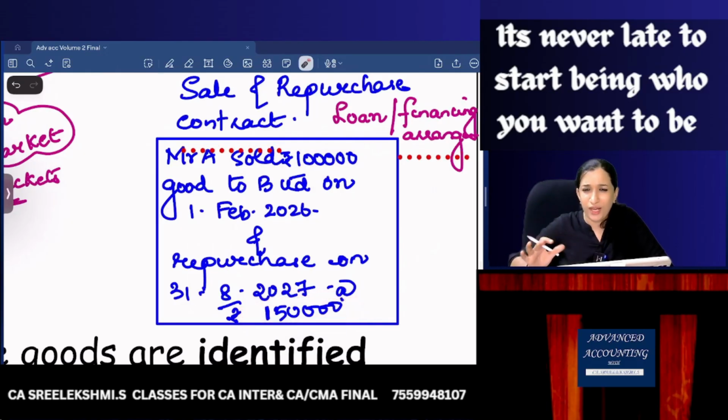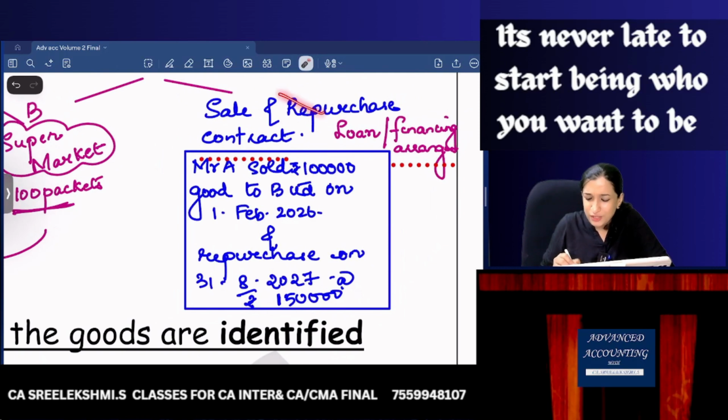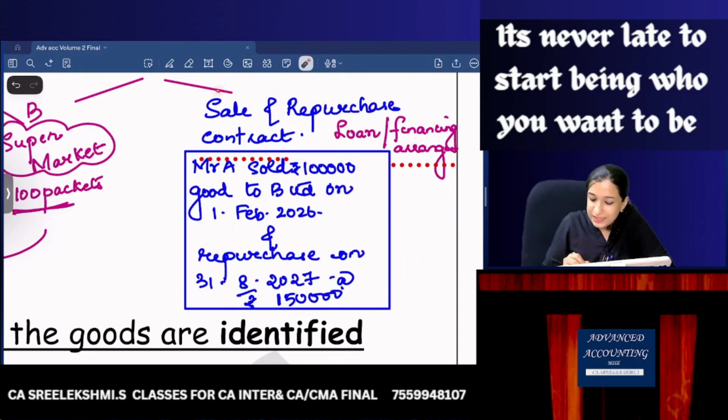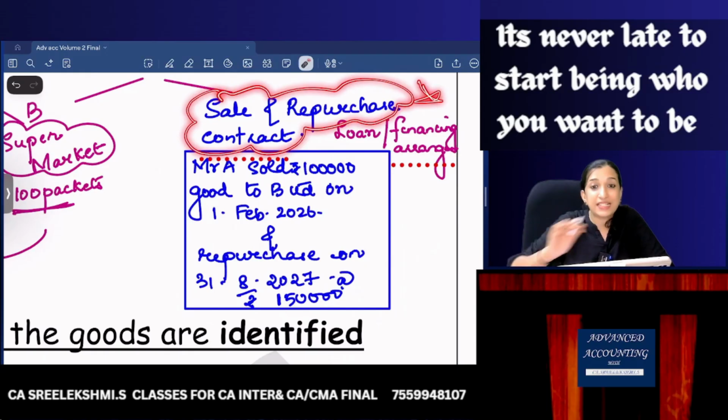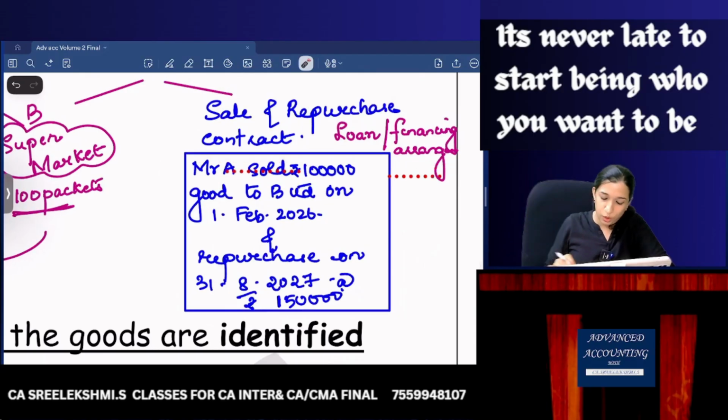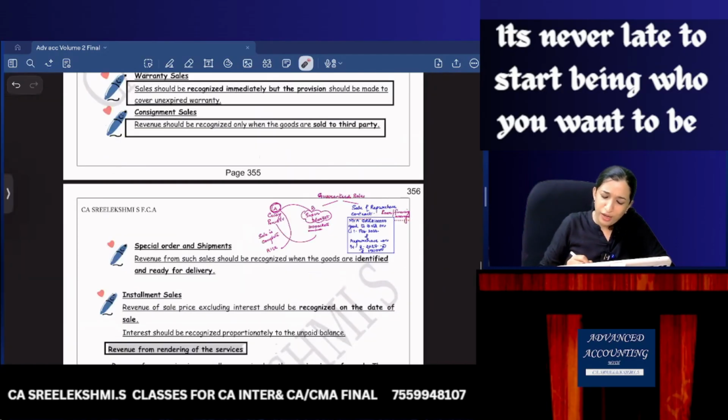So what I am trying to say is, in a sale and repurchase contract, guaranteed sales means if you are not selling, I will take it back. Sometimes it can be in sale and repurchase contracts. Sale and repurchase contracts are not revenue contracts, they are financing arrangements. So again, that will not be considered as revenue. Okay.